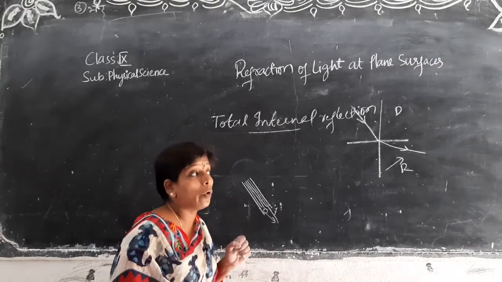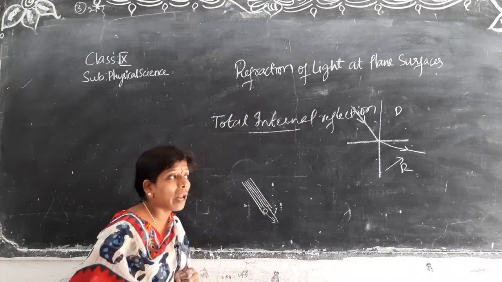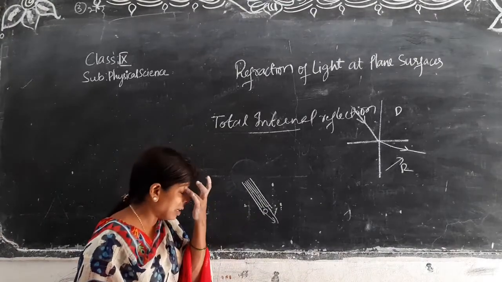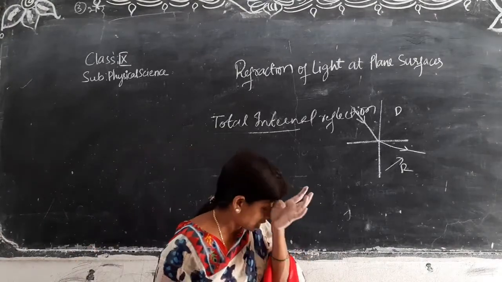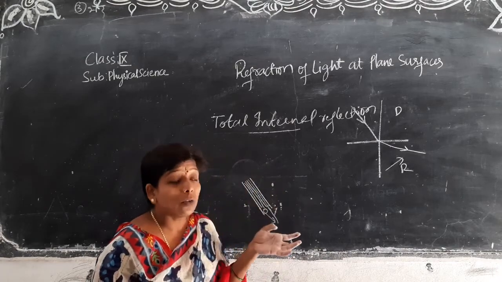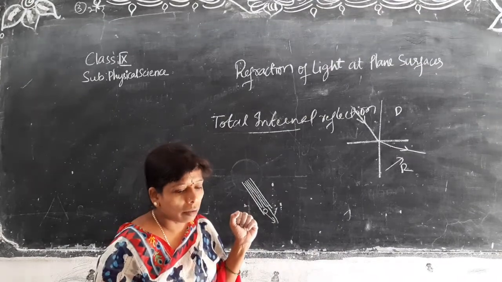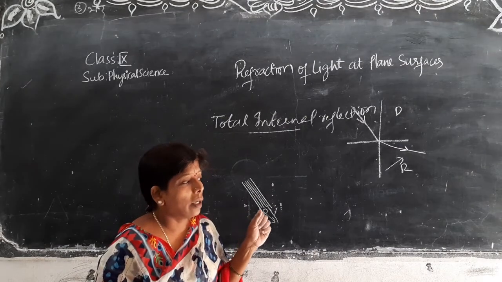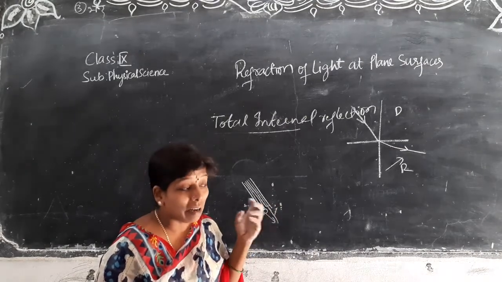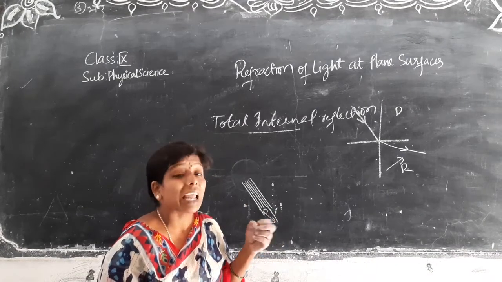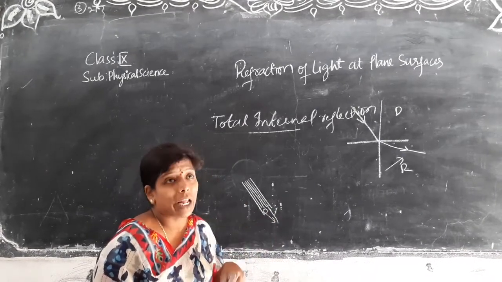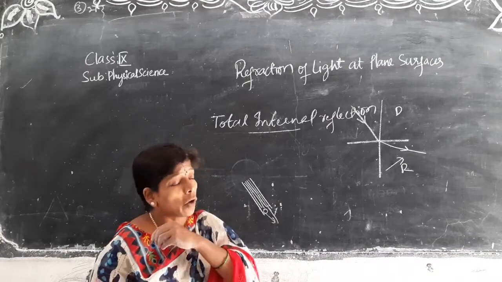And one more thing about diamonds. You know about diamonds. See, optical fibers, there is a total internal reflection not only in the medical field and also in telephone. In olden days, in previous days, they used to take cables for a long distance.